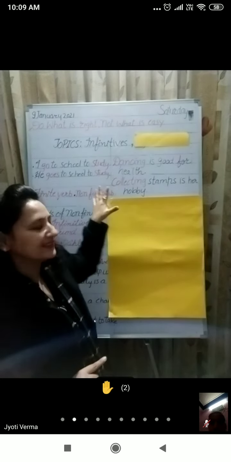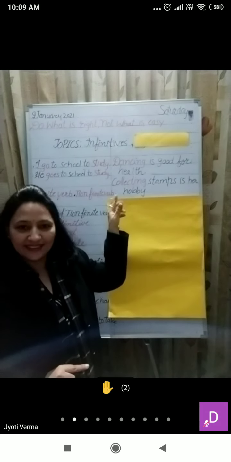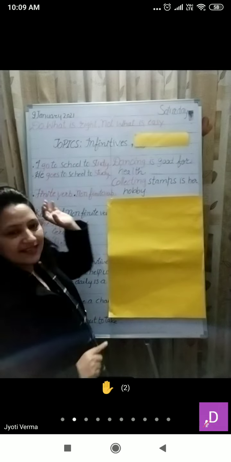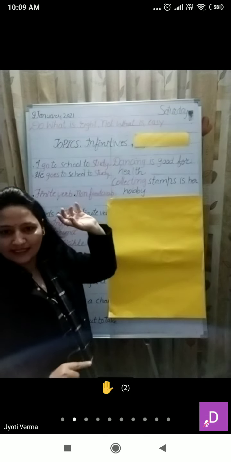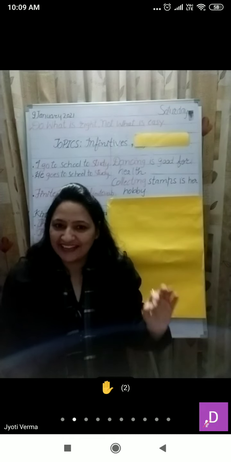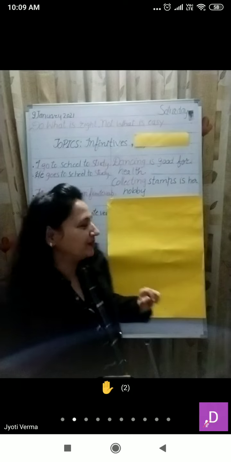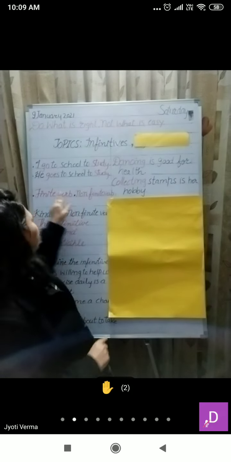In these two sentences, the verb go changes according to the person. That's why this is a finite verb. And the verb study in these two sentences does not change its form. That's why it is called a non-finite verb. I hope it is clear to you. So we have two types of verb, finite verb and non-finite verb.